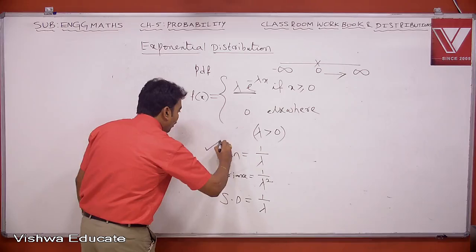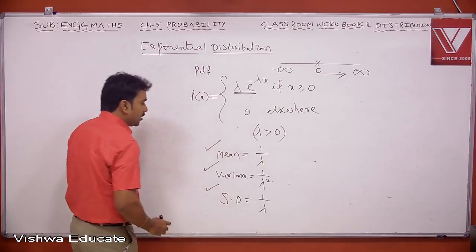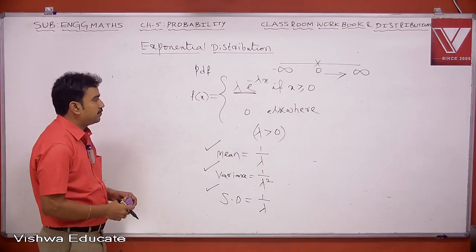Next, mean equal to 1 by lambda, variance equal to 1 by lambda square, SD equal to 1 by lambda.